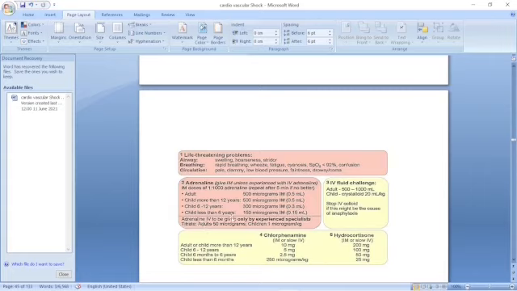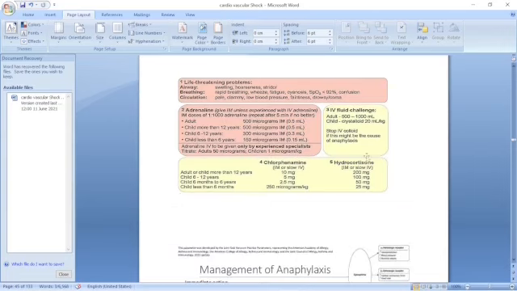Child less than 6 years, 150 micrograms. Adrenaline IV is to be given only by an experienced specialist. Adult 50 micrograms, child 1 microgram per kilogram body weight. But if you are not fully experienced, don't give IV. Give intramuscular adrenaline. Then an IV fluid challenge: adult 500 to 1000 milliliters.